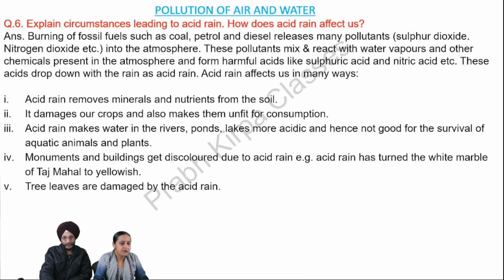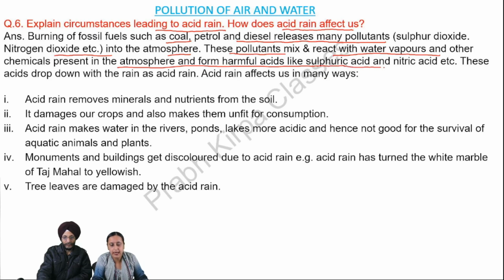Next question. Explain circumstances leading to acid rain. How does acid rain affect us? Answer. Burning of fossil fuels such as coal, petrol, and diesel releases many pollutants, sulfur dioxide, nitrogen dioxide, etc. into the atmosphere. These pollutants mix and react with water vapors and other chemicals present in the atmosphere and form harmful acids like sulfuric acid and nitric acid, etc. These acids drop down with the rain as acid rain.